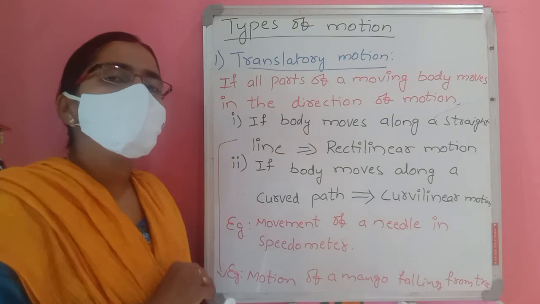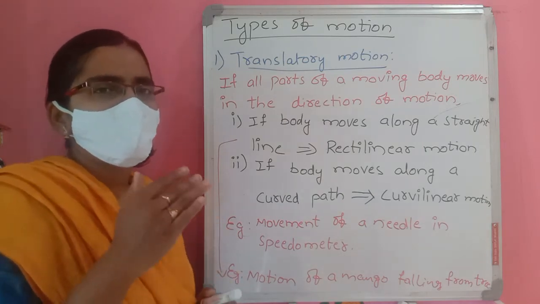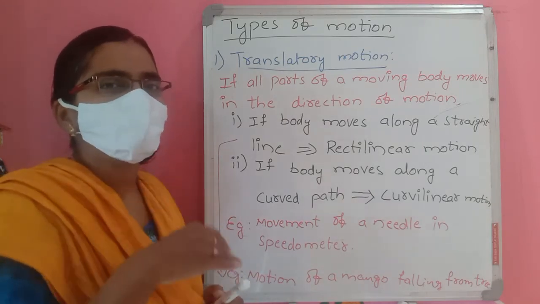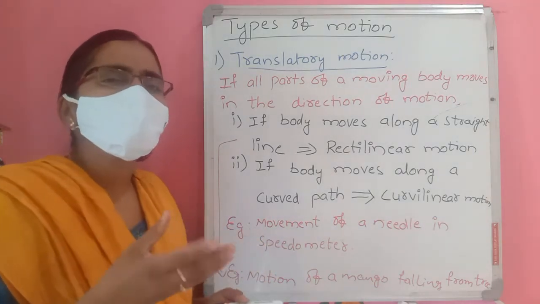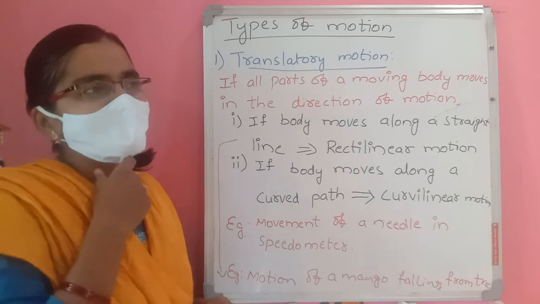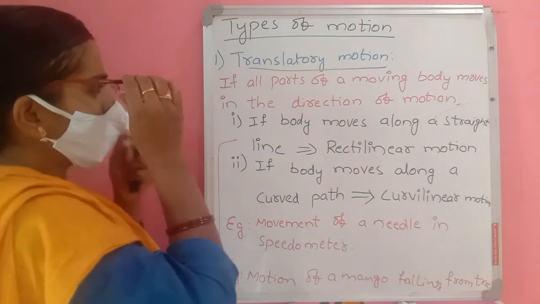And for non-uniform motion, you can take, for example, a boy riding a bicycle in a crowded place. He always changes his velocity. That's why we take that as non-uniform motion.